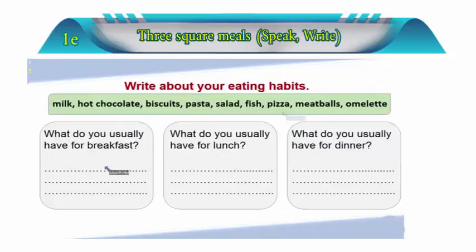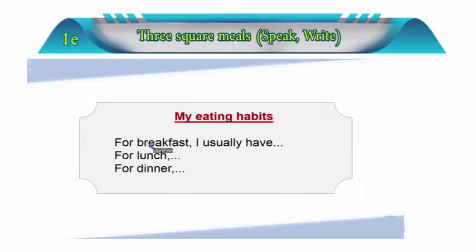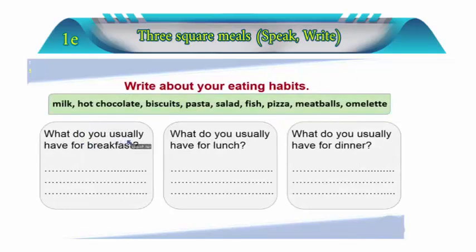Okay, so here we have some sentences. Let's write about our own eating habits with these sentences. For breakfast, I usually have. For lunch, for dinner. So first of all, what do you usually have for breakfast? Here are some words that can help us. Let's mention them again. We say, for breakfast.